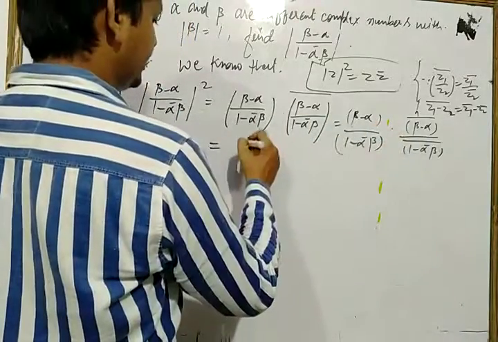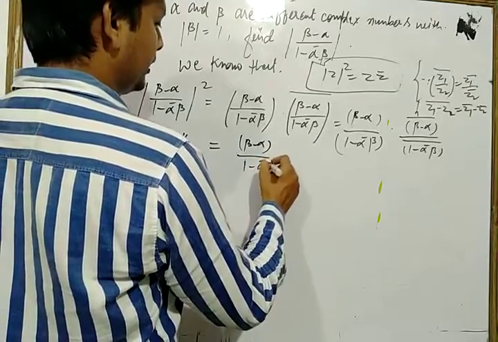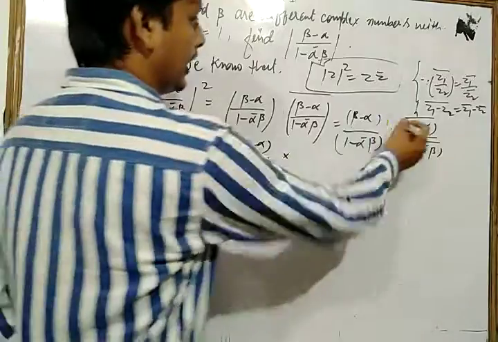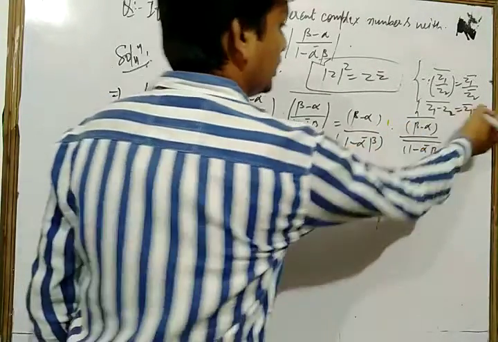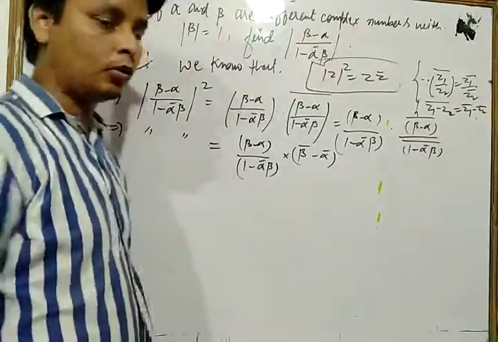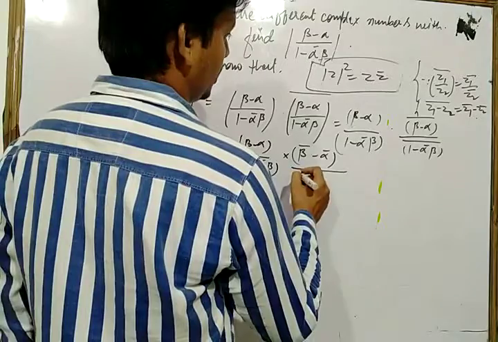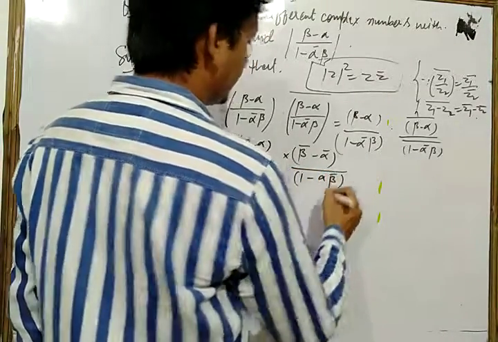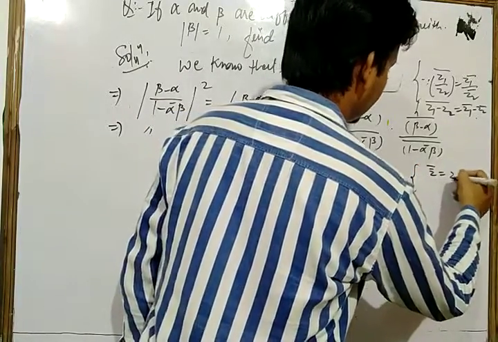In the second we have (beta bar minus alpha bar) using that property. Now again in the denominator we use that property. So we get 1 minus alpha into beta bar, because you know that the bar of the bar of any complex number is equal to z.